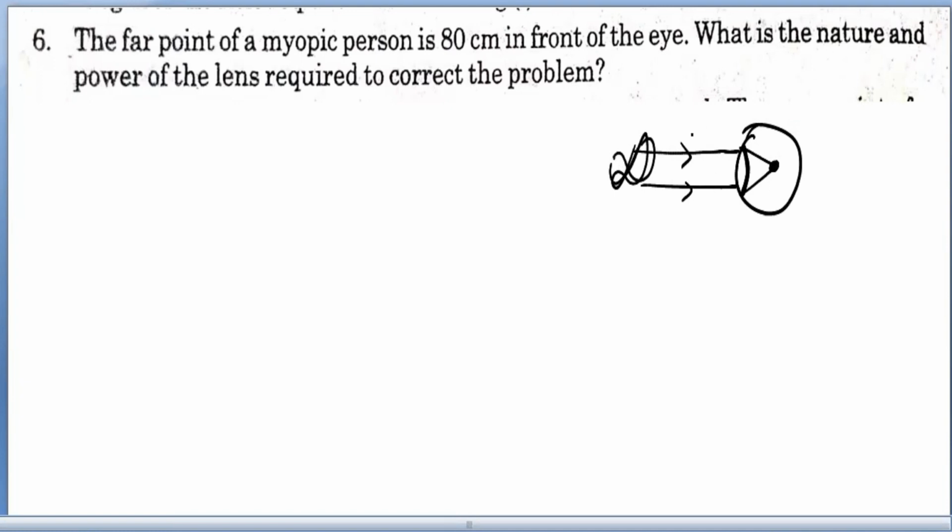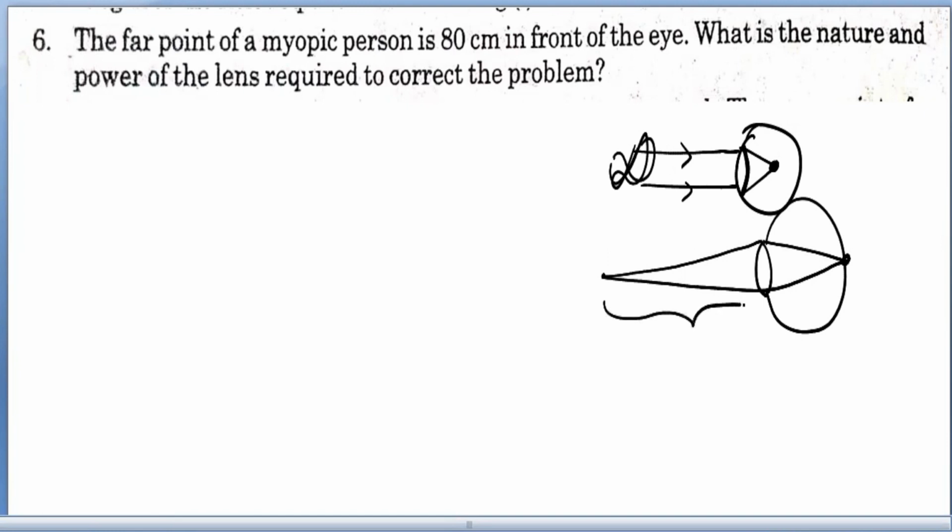Now, what is far point? Far point is the maximum point till which he can see clearly, right? Suppose the far point given is 80 centimeters. If light is coming from 80 centimeters, then it can focus on the retina.